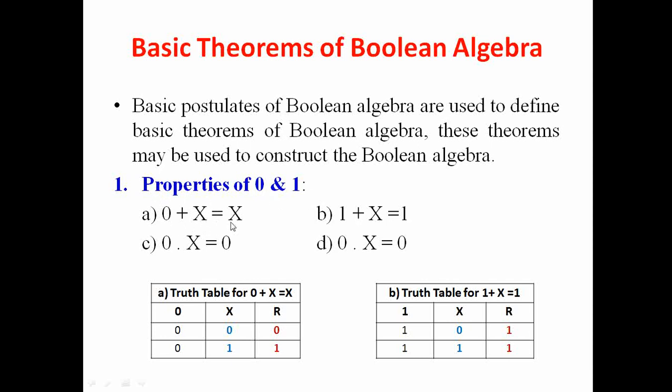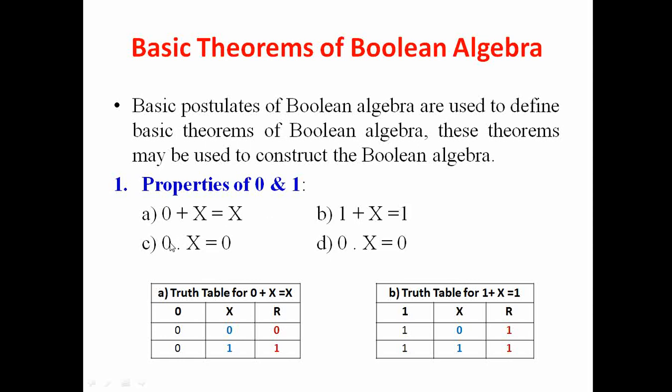So 0 plus x is equals to x. That means if we add 0 to any Boolean variable, the result comes out to be that Boolean variable itself. Similarly, if we add 1 to any Boolean expression, the result always comes out to be 1, right?